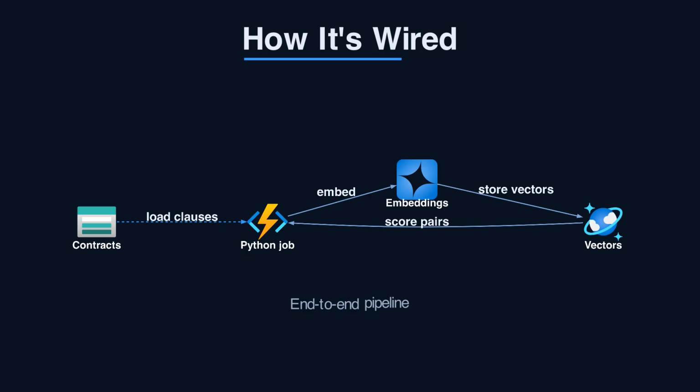Then we score pairs. We'll cover 3 things: chunking clauses cleanly, generating embeddings, and scoring similarity. The gotcha hides in scoring. A default threshold will flag garbage as a match. I'll show why 2 scenes from now.